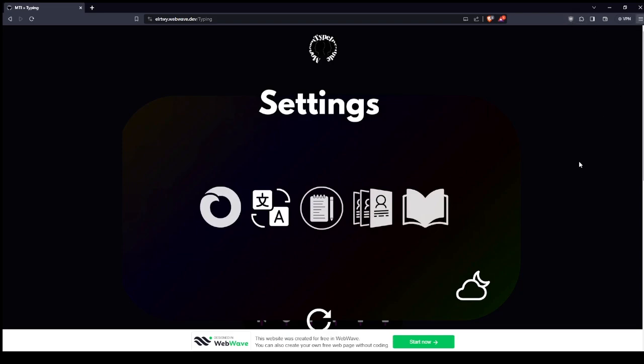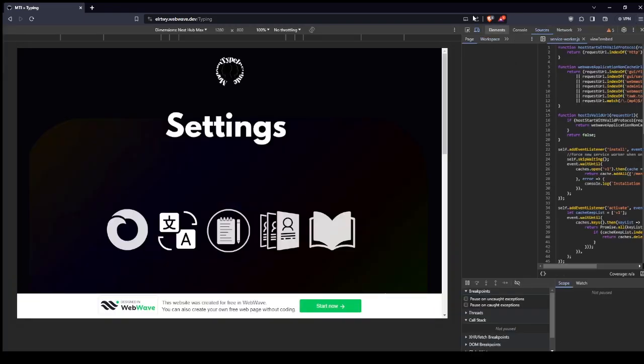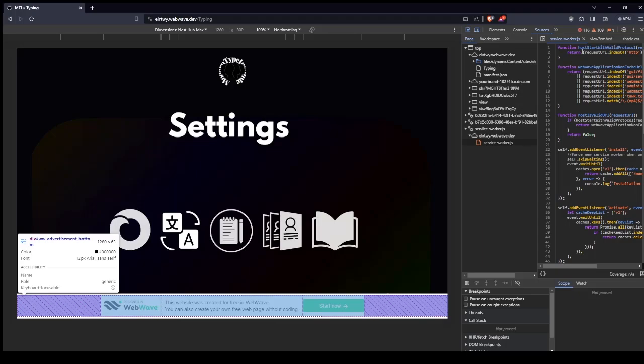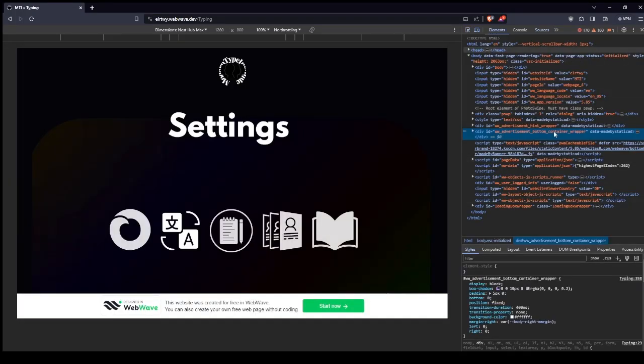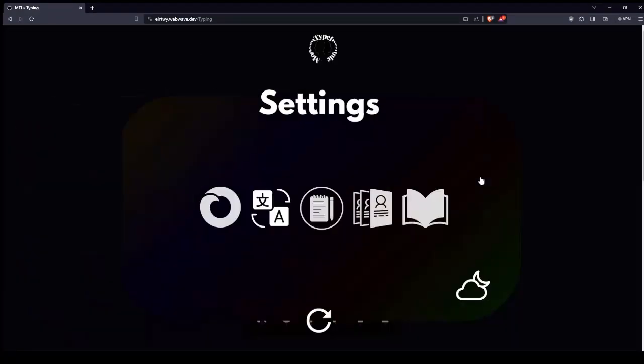One, you can go here to wherever it is in your browser, go to your developer tools or whatever it's called, and then you can just select this. This is the manual way, and you're going to have to do it every time if you want to do it this way. So you can delete element, and then boom, you're good to go. Fantastic. All right, let me refresh it again.